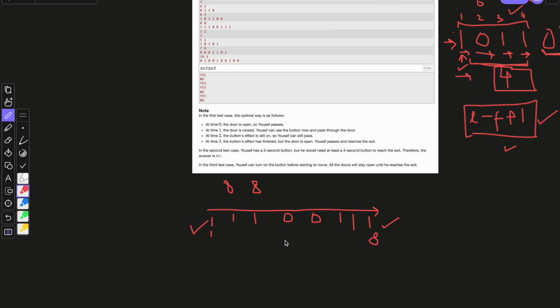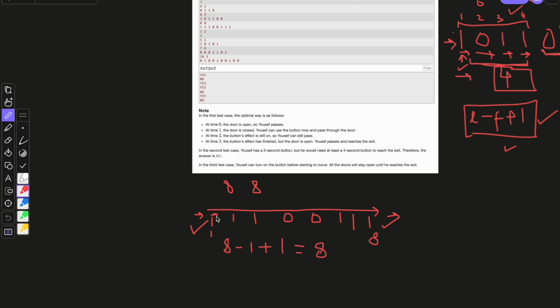So how many seconds will it take for Yusuf to go through the first door and the 8th door? It will be 8 minus 1 plus 1, which is equal to 8 seconds.